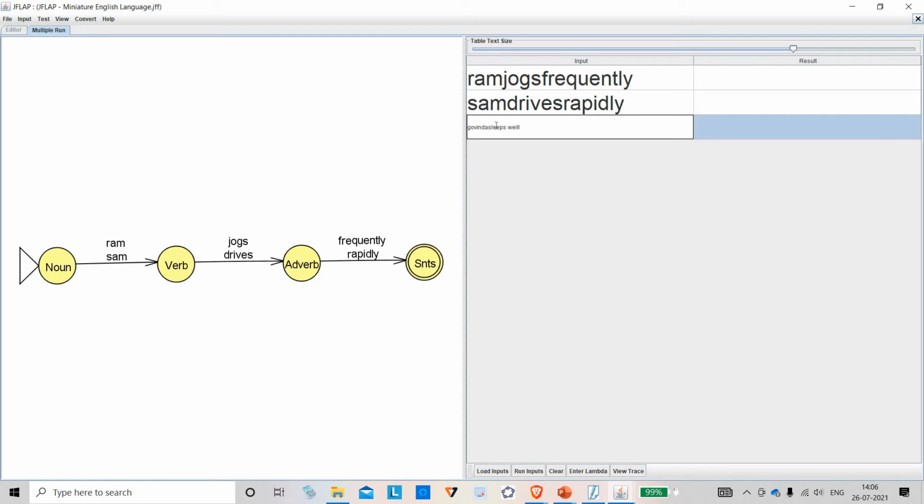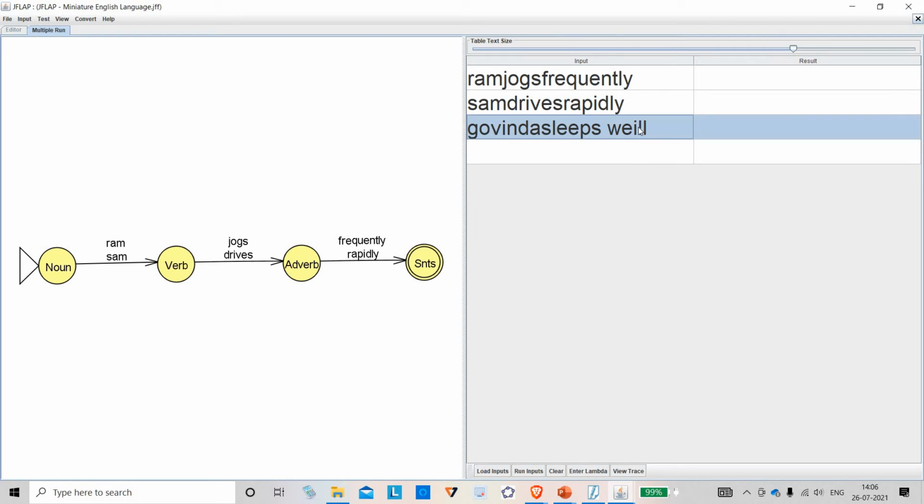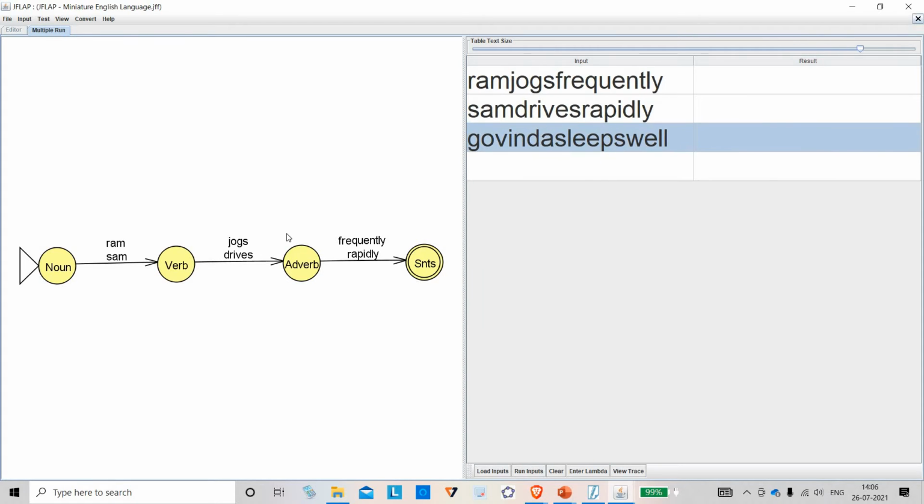For me, in my language, please understand, I have only 6 words and a limited grammar. So if I want Govinda, I must tell the machine. Machine doesn't know Govinda now. Okay. Machine doesn't know Govinda. So well. Let us try this. Now, this machine will tell me which of these sentences are valid sentences according to my grammar.